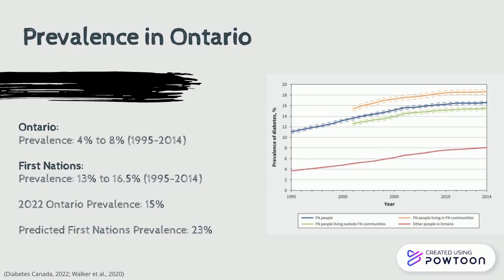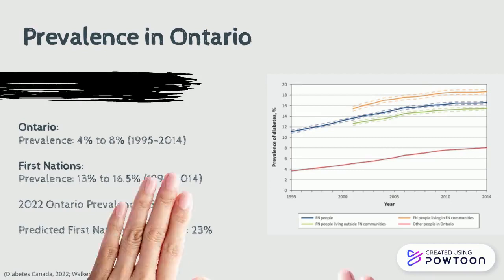The recent prevalence of the First Nations is unknown. However, if we assume that the rising speed of prevalence stays the same, the prevalence rate of First Nations is predicted to be above 23% based on the latest general prevalence of 15%.